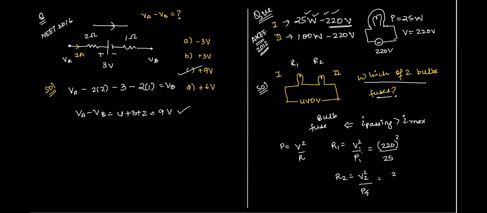Now V2 is same as V1 and equal to 220 whole square upon power, that is 100. This will give you 220 into 220 whole by 25. Similarly, here you will have 220 into 220 whole by 100. Right, Atul? Correct?